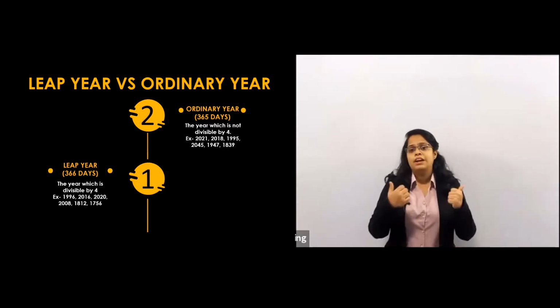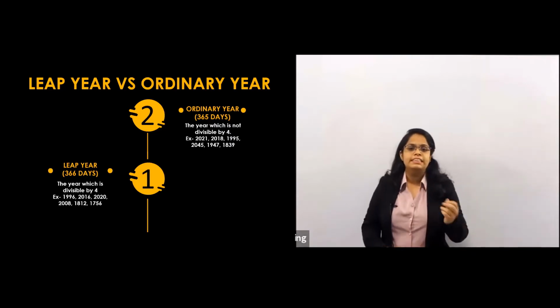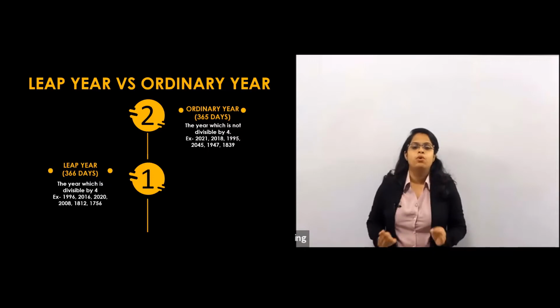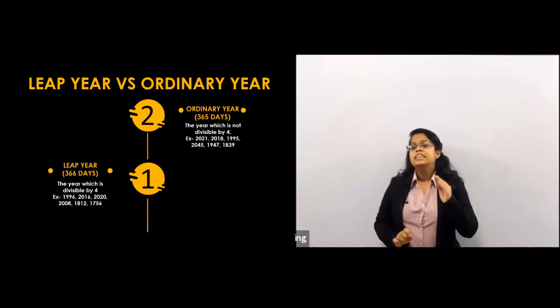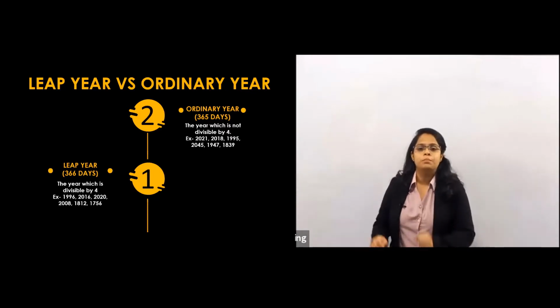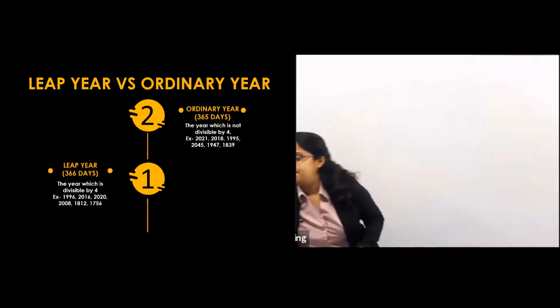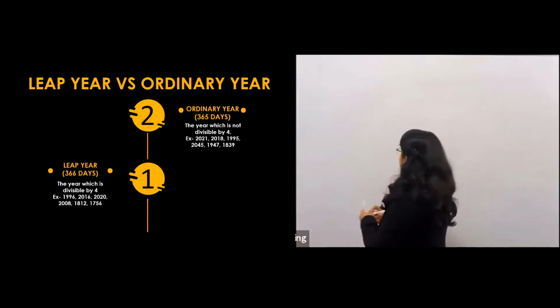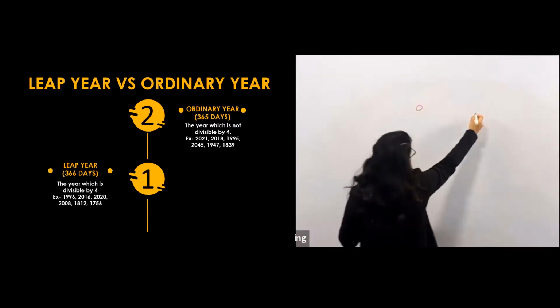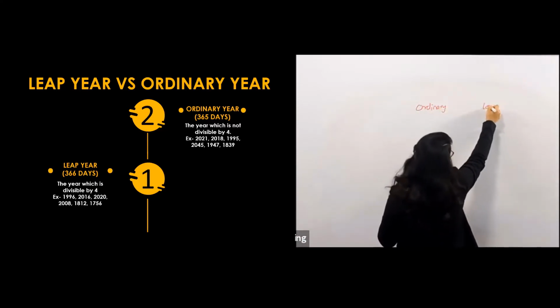So how do we decide whether it is an ordinary year or a leap year? If the last 2 digits of that year are completely divisible by 4, that means it is a leap year. Otherwise, it is an ordinary year. Let's see examples of ordinary years and leap years.